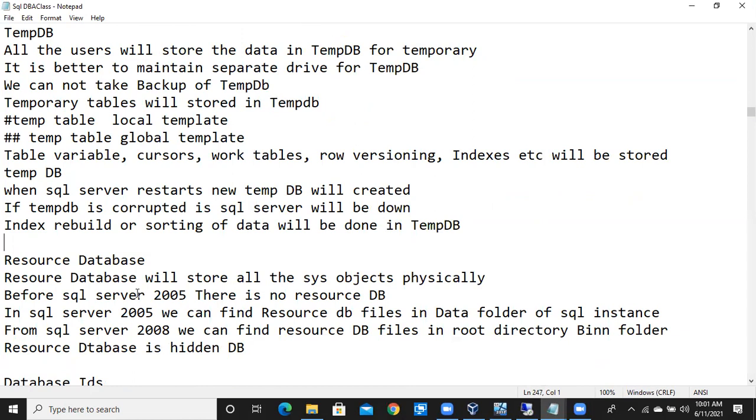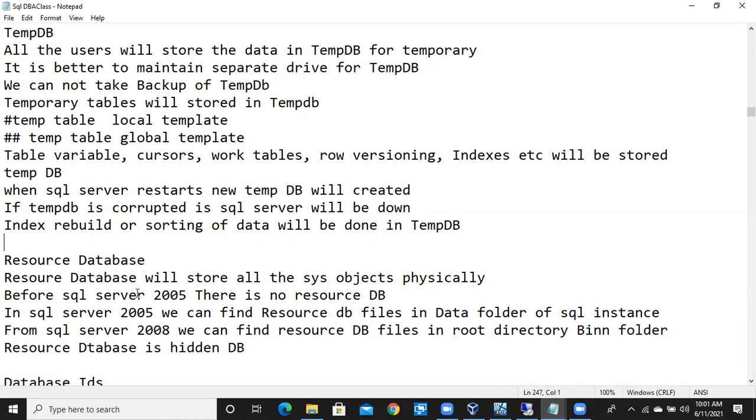Whatever objects are going to be stored in the master database, the same objects will be stored in the resource database. In the master, the objects will be stored logically. Only logical paths will be stored in the master database, whereas in the resource database, the same data will be stored physically. That is the difference between the master and resource database. Master and resource are wife and husband.